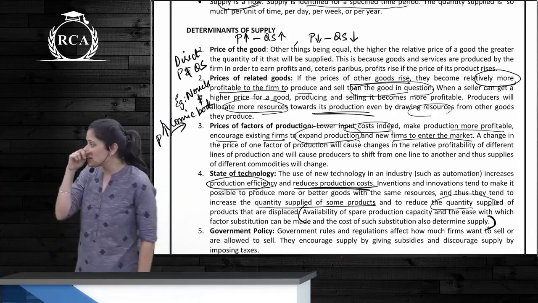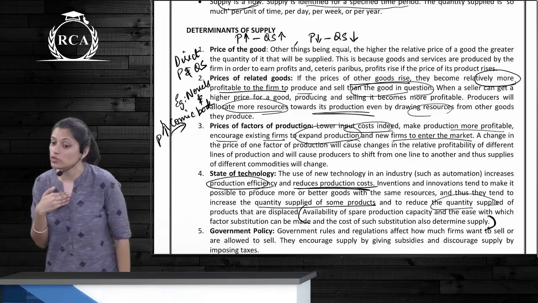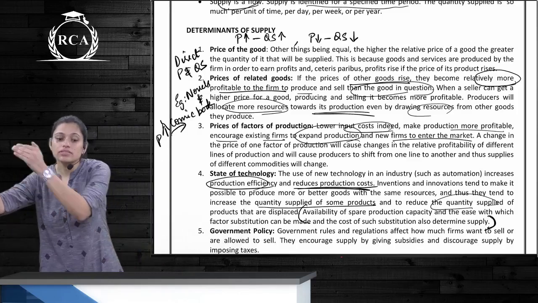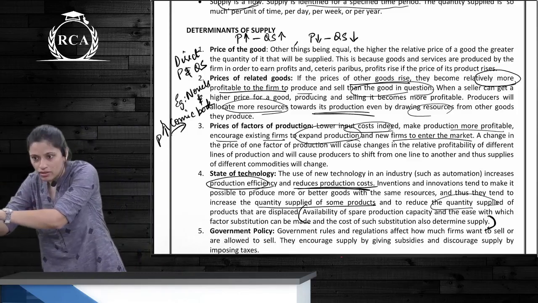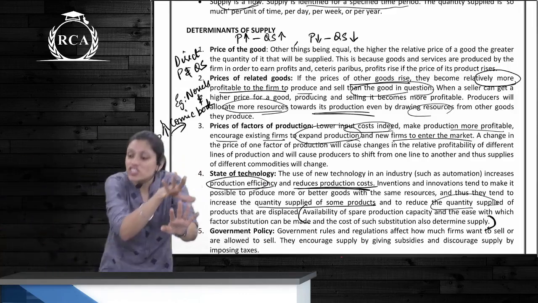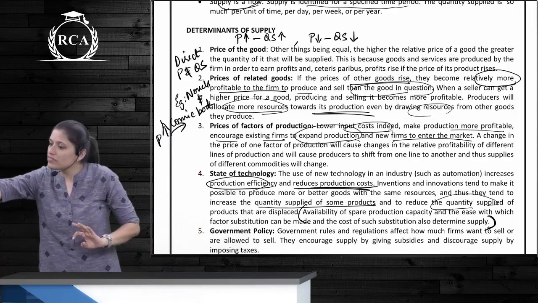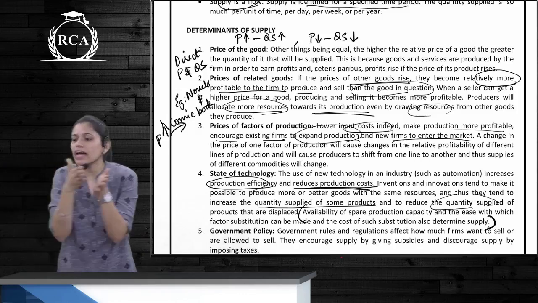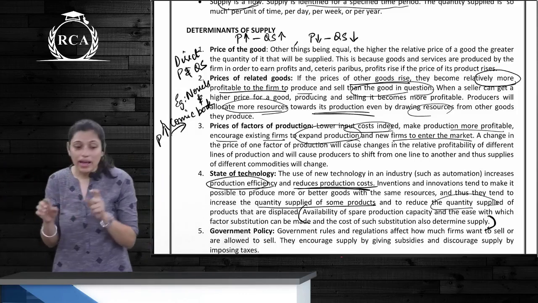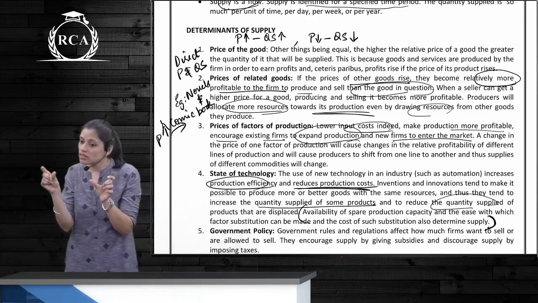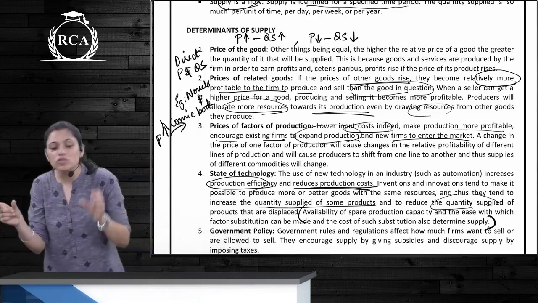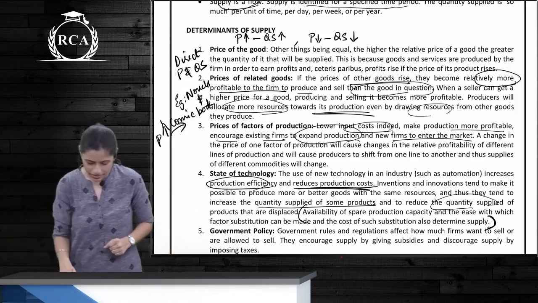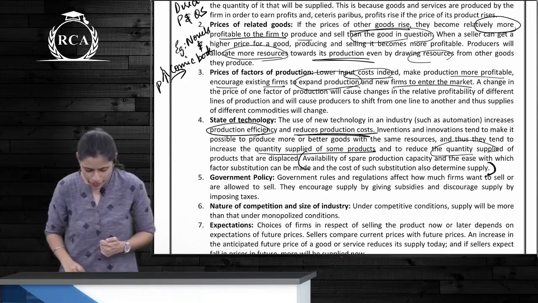Now what are you talking about with price of related goods? Here you are talking about goods which you are producing or manufacturing. If the demand for a product is more than the demand for the product I am already making, I will shift my resources to the other product which is more of a hit in the market. Basically, where the demand is higher for that product, I want to shift my supply. I gave you an example of novels and comic books. If there are more people buying comic books instead of novels, I will start printing comic books because I feel the profit would be higher. Prices of factors of production. What is this?